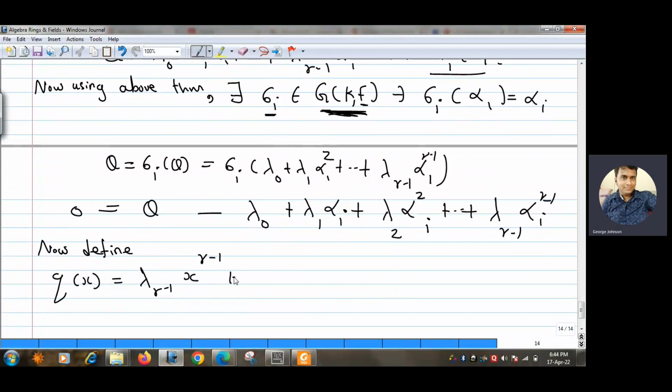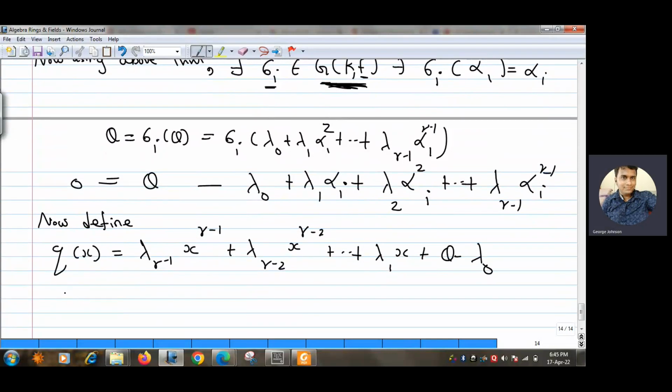The second term is lambda r minus 2 x to the power r minus 2, and so on up to lambda 1 x plus theta minus lambda 0. So I am taking q(x) like this.